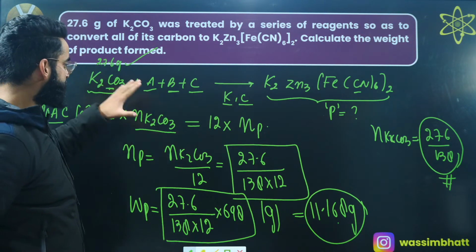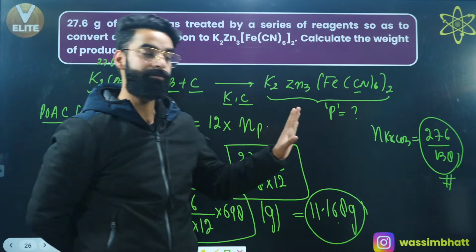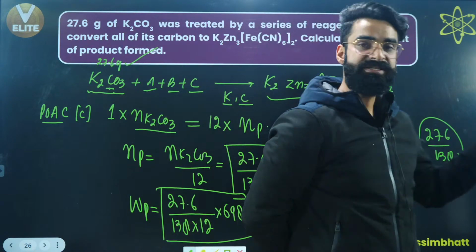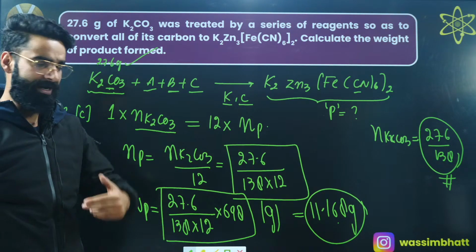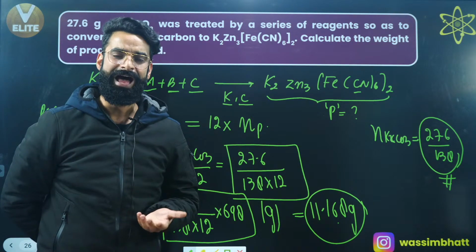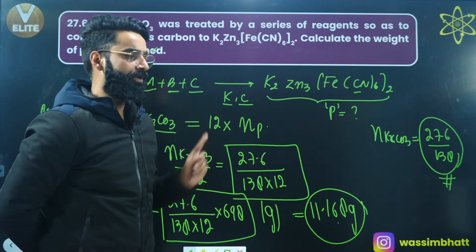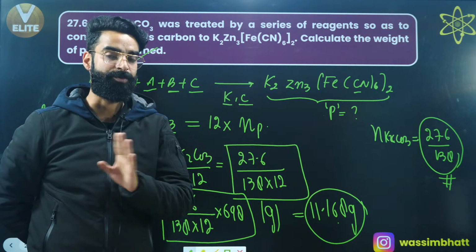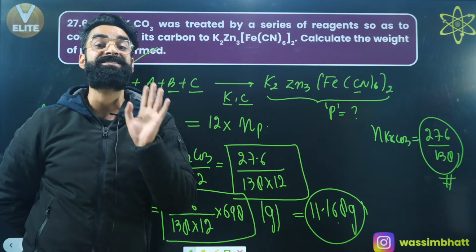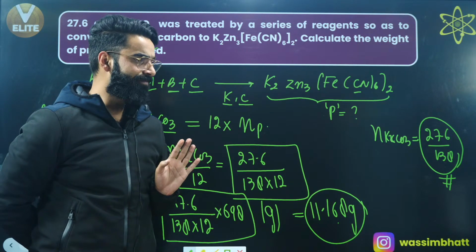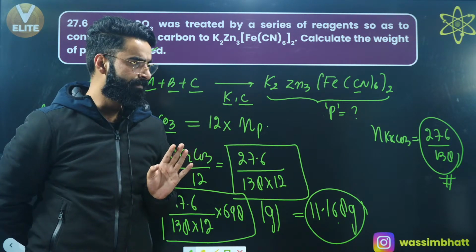This is the first application of POAC. Whenever you won't be able to balance the reaction, or it is going to be difficult to balance the reaction, at that point of time you use the POAC method. In POAC, you're not supposed to balance the reaction. You simply write the POAC equation for that atom which remains conserved in the reaction.